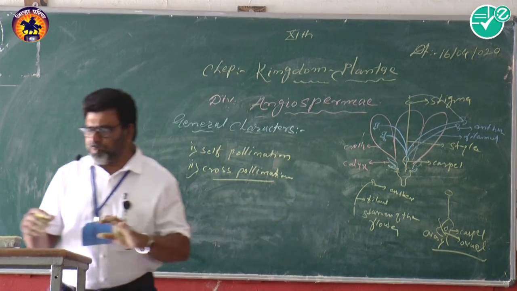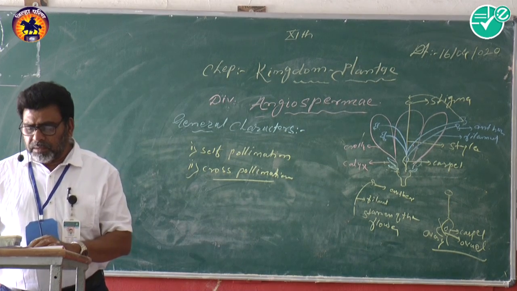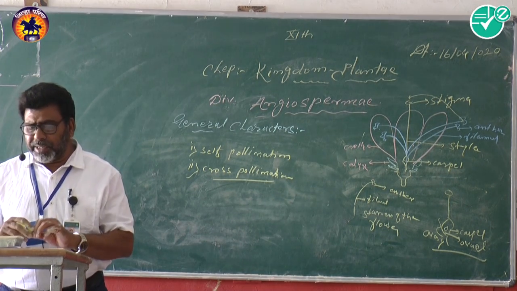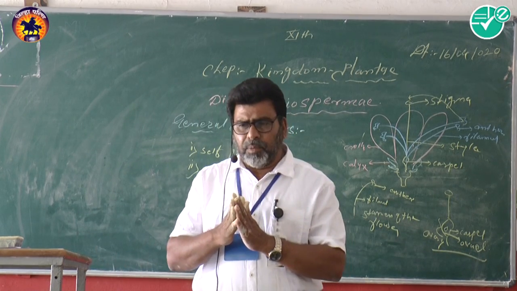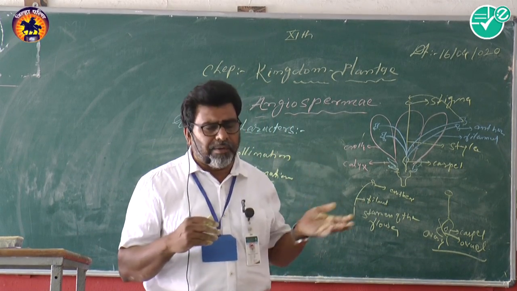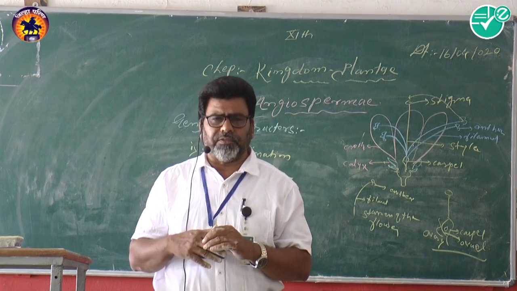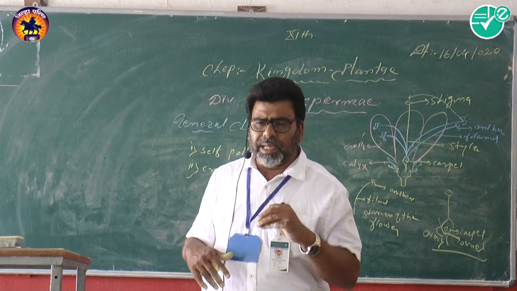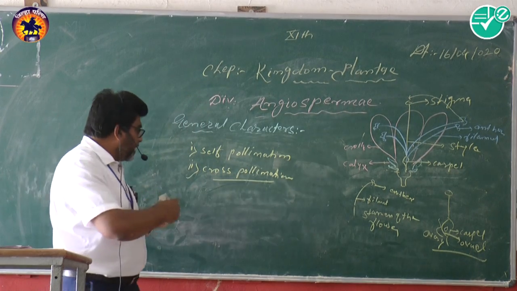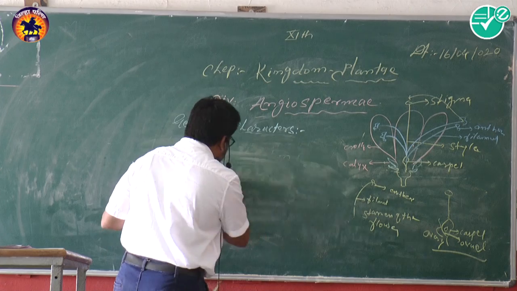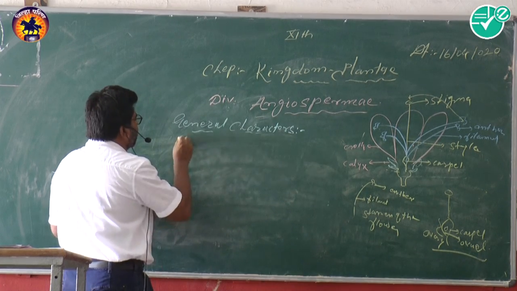Now see here the next point: the pollen tube is produced and fertilization occurs. When pollination is completed in any flower, then the next process of reproduction is fertilization. Now see here the definition of fertilization. What is the definition of fertilization?